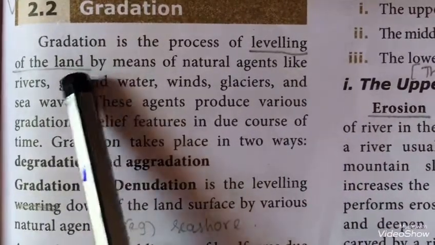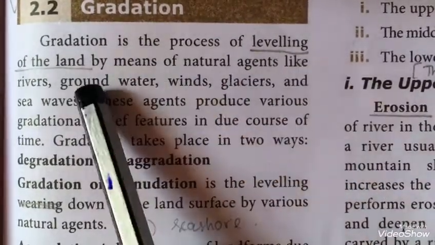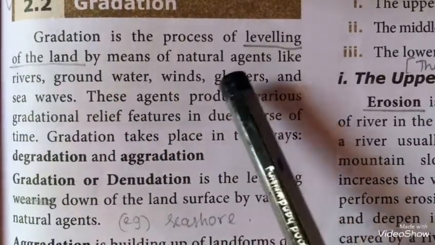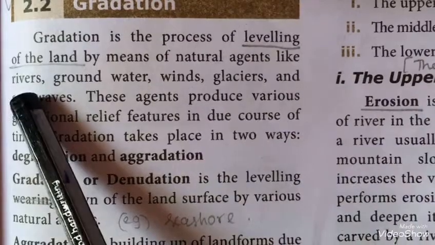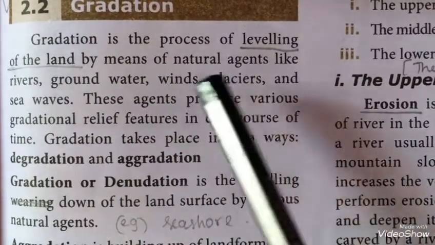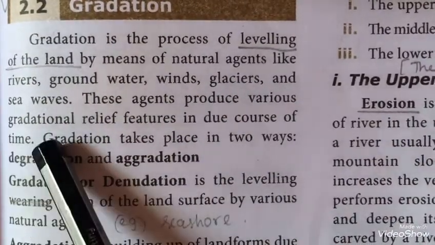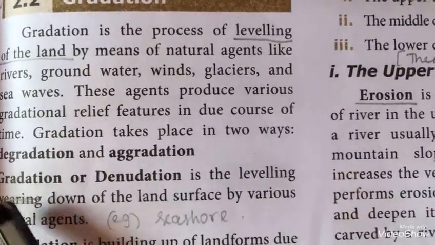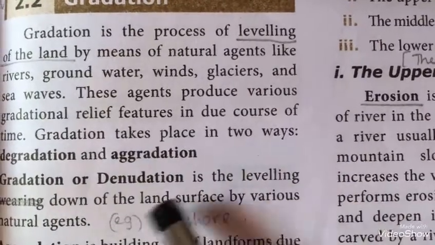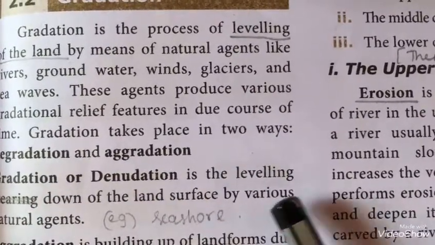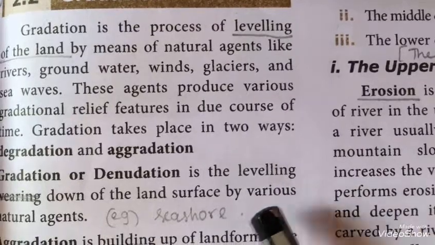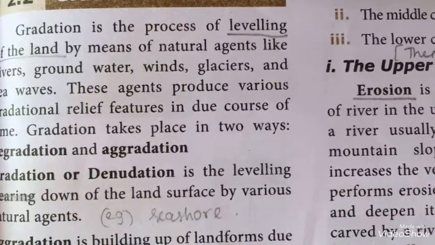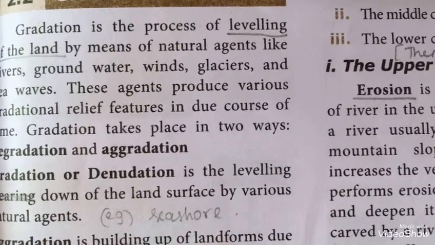So what is gradation? Gradation means the leveling of the land. How can we level the land? By means of natural agents like rivers, groundwater, winds, glaciers and sea waves. Gradation takes place in two ways, that is degradation and aggradation. For example, the seashore. Have you seen the seashore? The surface of the seashore is leveled by the sea waves, right? This is an example of gradation.